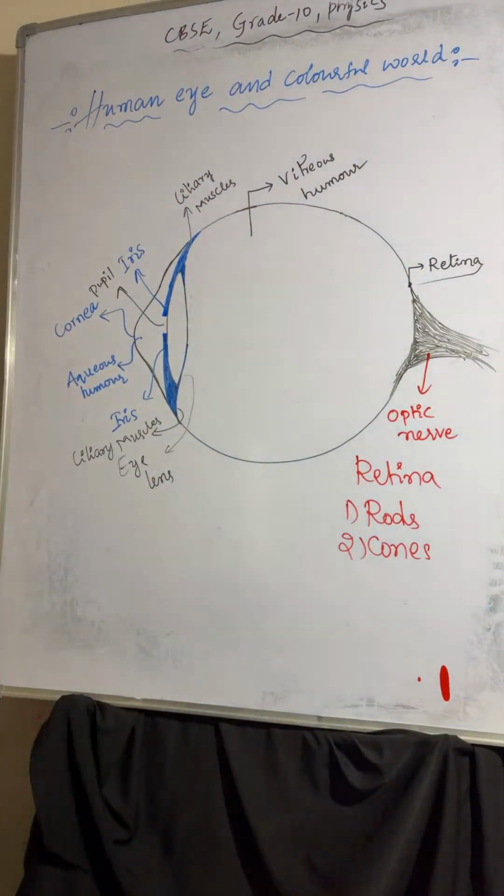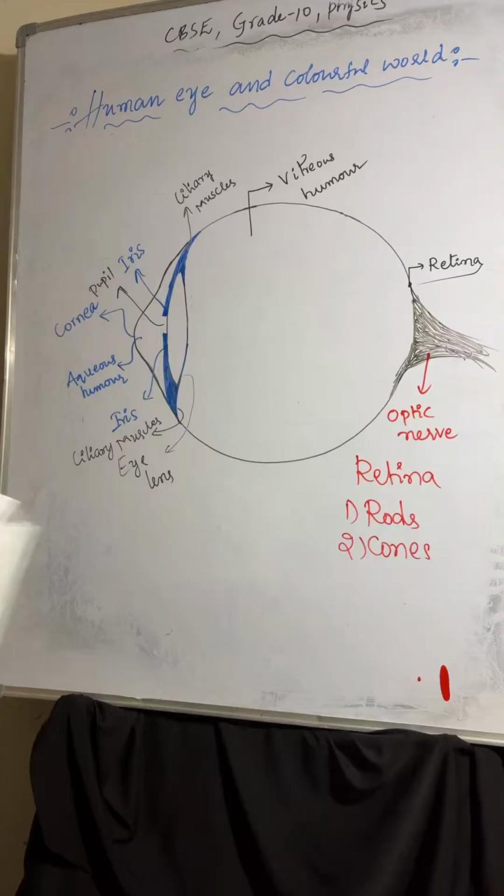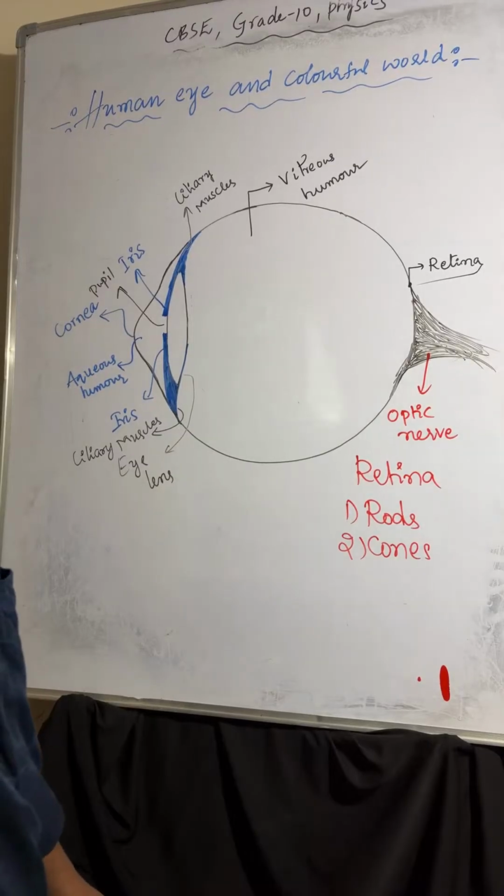So that will be converted into electrical signals. Understood or not? Electrical signals.